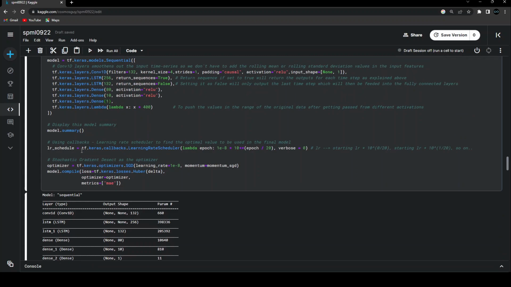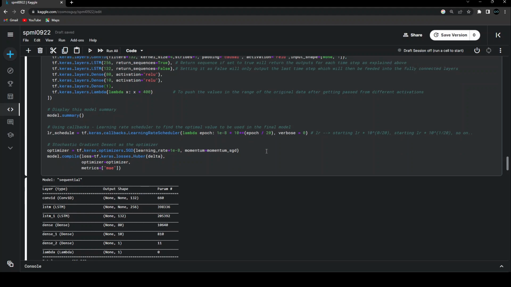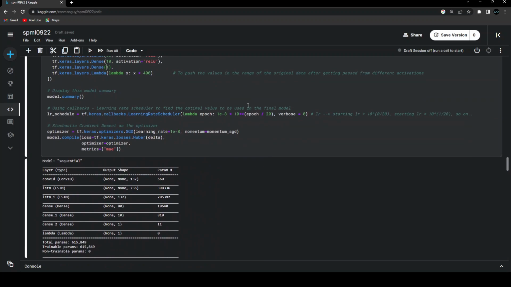And then this is where we are creating the learning rate schedule. We are using the callbacks. And how am I creating this? You will be able to understand it really well, as I'll be doing the step individually to show you what kind of learning rates we are using. But the basic idea is we are going to start with 1e to the power of -8. And then every time, the new learning rate is going to be the starting rate multiplied by 10 to the power of the epoch number, starting from 0 all the way up to the epochs that I have chosen, divided by 20, and that gives the next values for the learning rate.